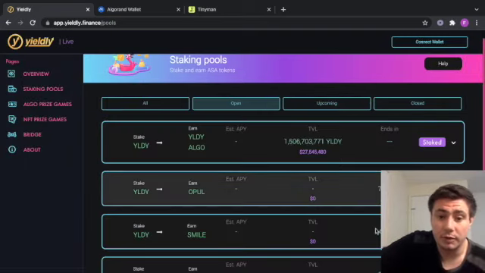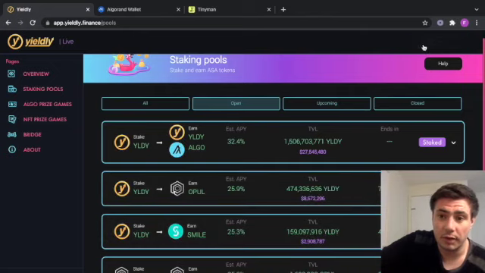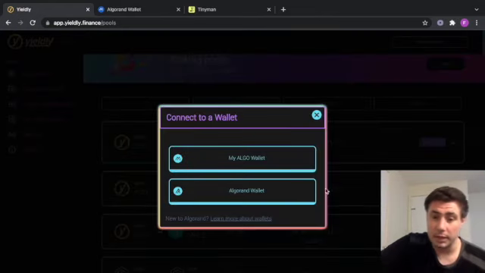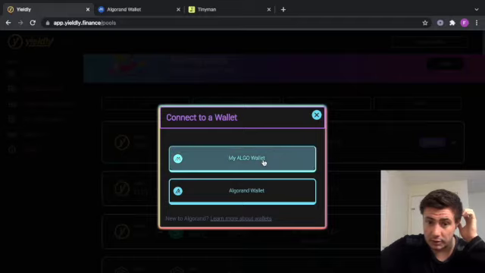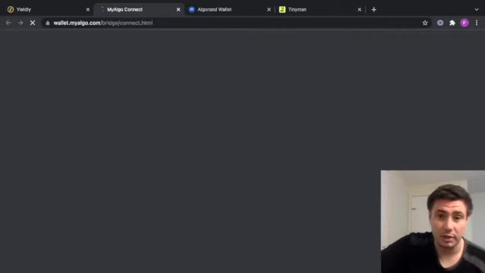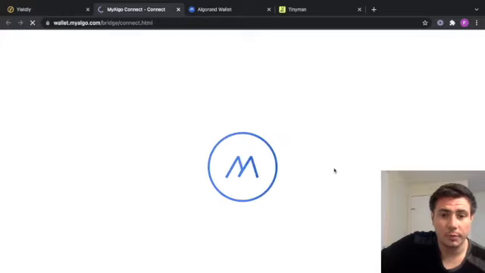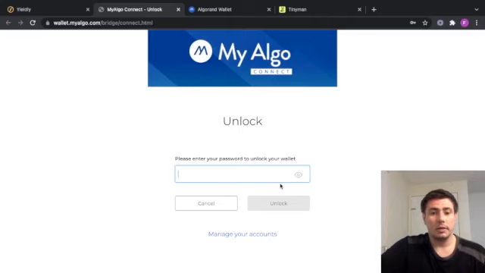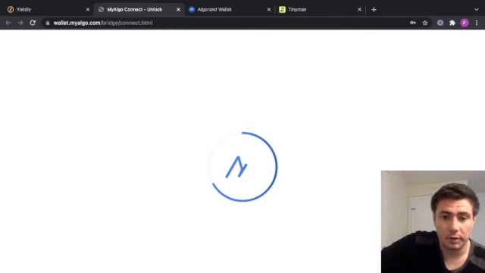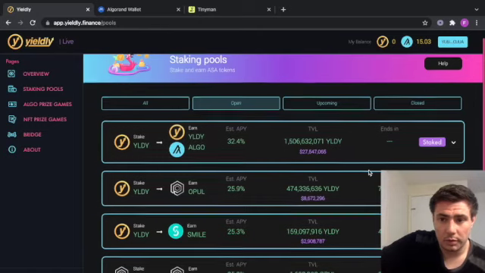This is something that I've noticed, folks, that you need to reconnect your wallet after making a transaction like that. It's almost just like to refresh your Yieldly Finance connection with the MyAlgo Connect wallet. There we go. Unlock. There we go.